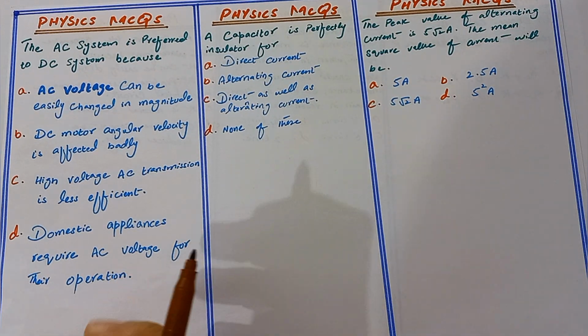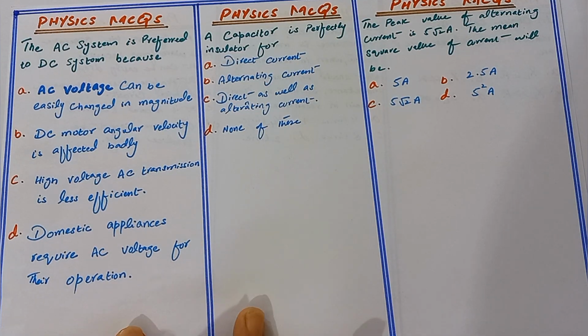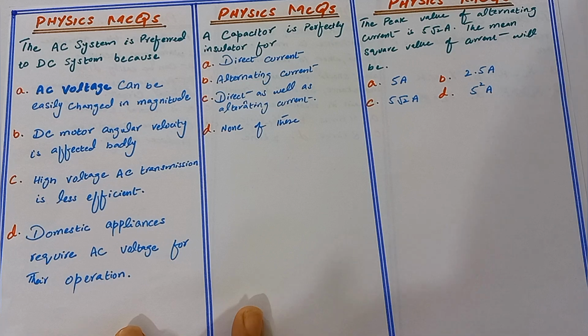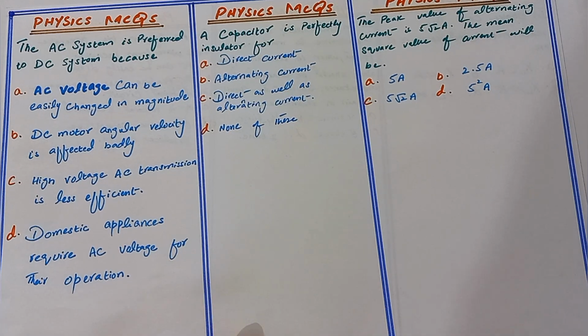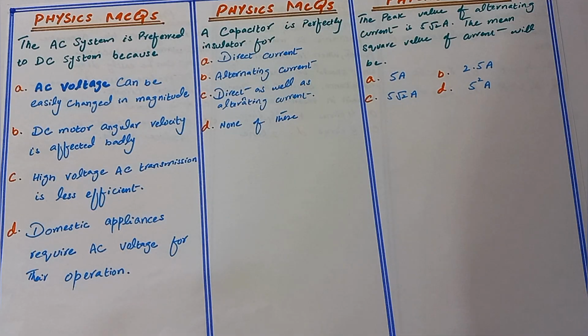We know that AC voltage can be easily increased or decreased by using a transformer, which helps increase power efficiency over long distances with less energy loss. So here option A is correct, because the AC voltage can easily change in magnitude by using a transformer.